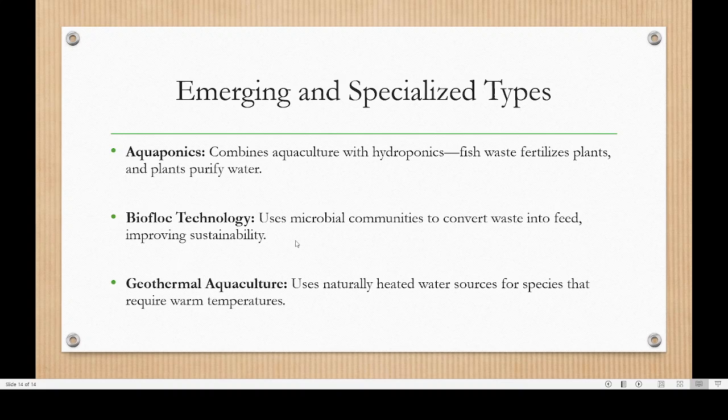Then biofloc technology is there. Microbial communities convert waste into food. I will show you also, biofloc is becoming more and more popular. In many areas in Kerala, you can see biofloc. These are all examples of biofloc.